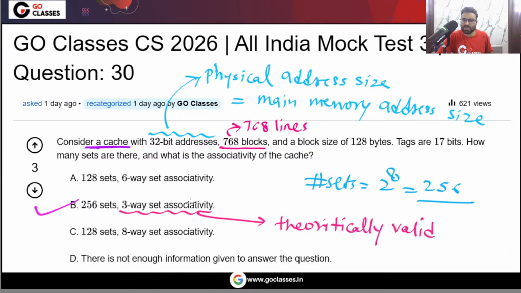I think this was an easy question. What do you think? Did anyone make a silly mistake in this question? Let me know. Okay, so let's move on.